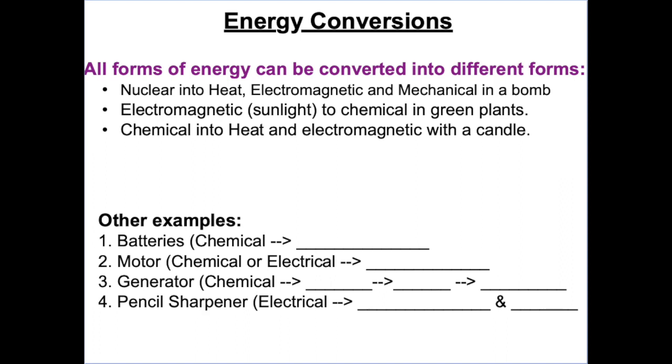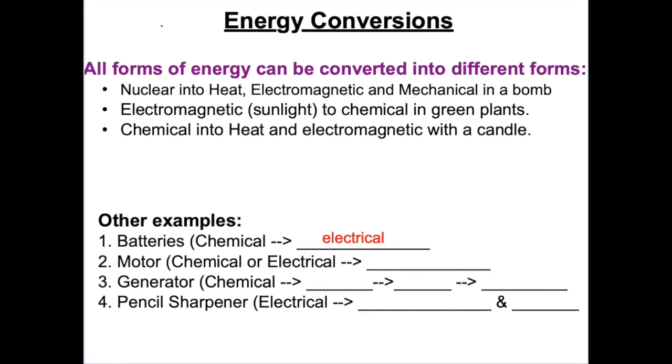Let's try some more. A battery is basically an acid with 2 types of metal in it. The chemical energy stored in the battery gets converted into, what do you think? Electrical energy. This energy can power things like phones and laptops and cars. An electric motor is something that runs on a battery. We know the chemical energy in the battery becomes electrical energy, which the motor then converts into, what do you think? It's mechanical energy. That's how the motor starts to rotate.